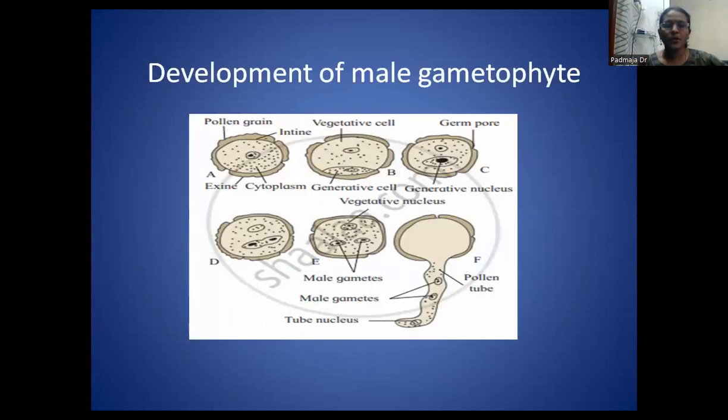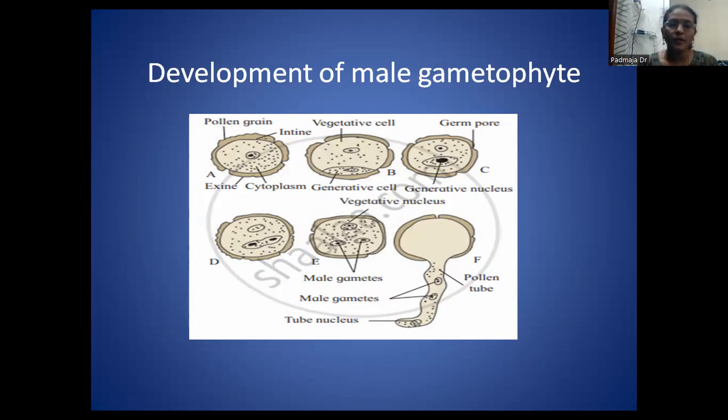And now we're going to see the development of male gametophyte. So the total, whatever we are seeing in the slide, is a very, very important one, and it will be covering the bits also, and it is known as the development of male gametophyte. So what is meant by male gametophyte? The first cell of male gametophyte is the pollen grain.